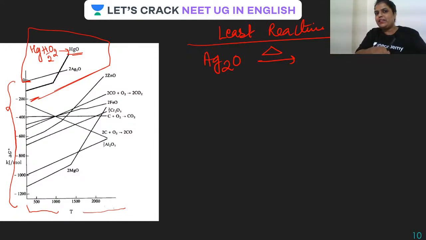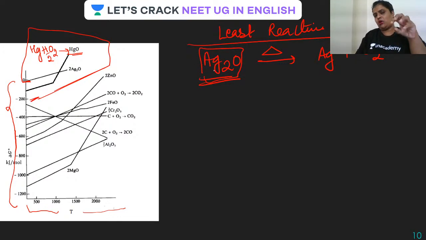Today you are going to get the reason as well why they get reduced just by heating. So this Ag2O on heating gets reduced into O2, because at higher temperature these metal oxides are not stable, so they automatically get decomposed when you raise the temperature.